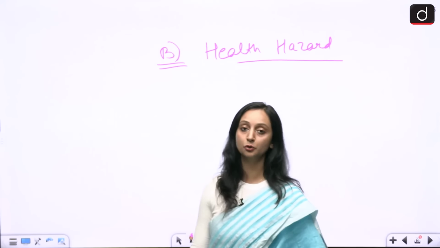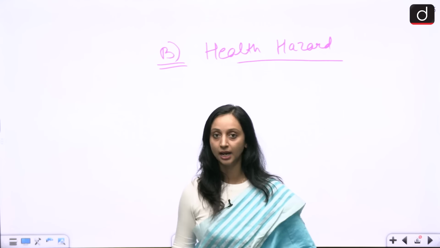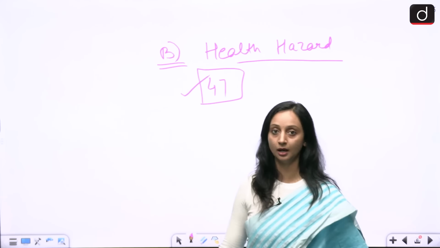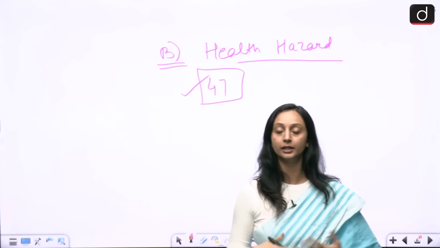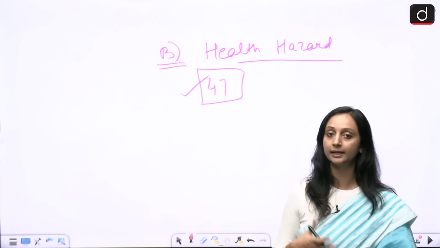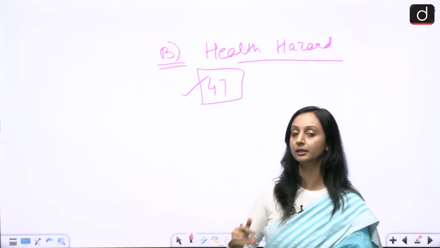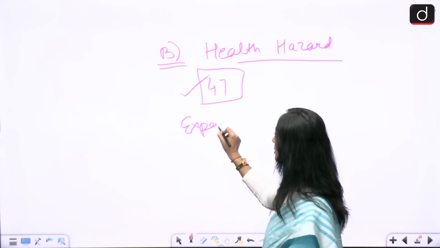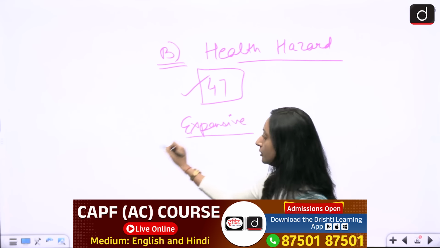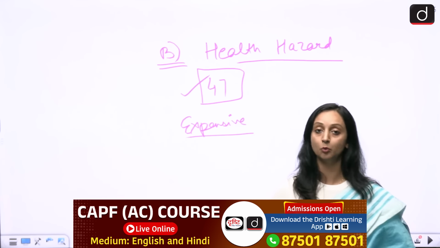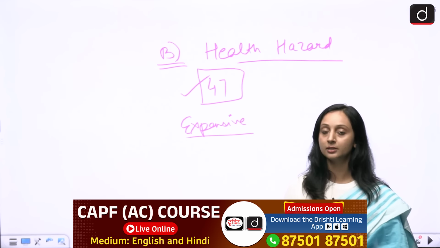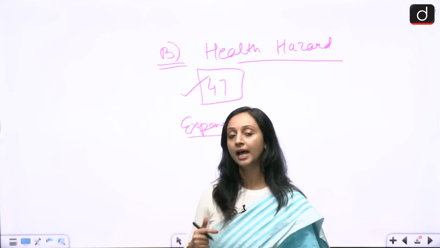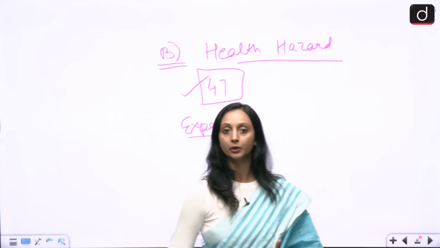This is a risk to public health, and government is obliged to improve the health of the public. There is a DPSP, Article 47, that the government will have to work towards improving the public health, and that is why also the government wants to keep increasing taxes, or it deliberately wants to keep these products expensive so that not a lot of people can afford them and people feel demotivated in buying them. So this is one of the major reasons that the government wants to keep these products very, very expensive, and that is why the Central Excise duty is going to increase.